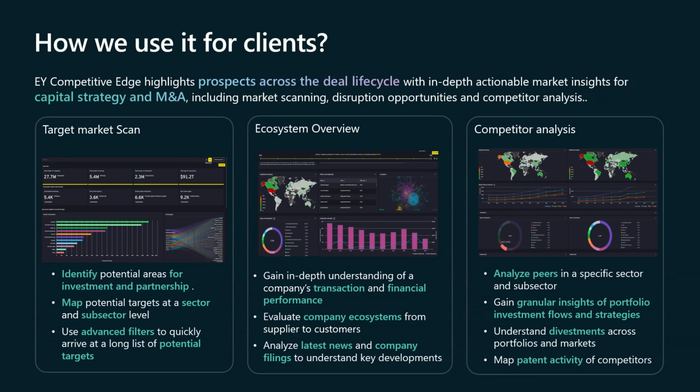Then within the tool, you are able to do a complete overview of the ecosystem of a company, because there is an in-depth understanding of the transactions and financial data. You can look at a company's entire supply chain, right from their suppliers to their joint ventures, partners, and even their customers.